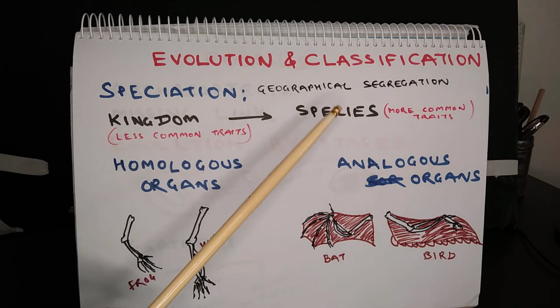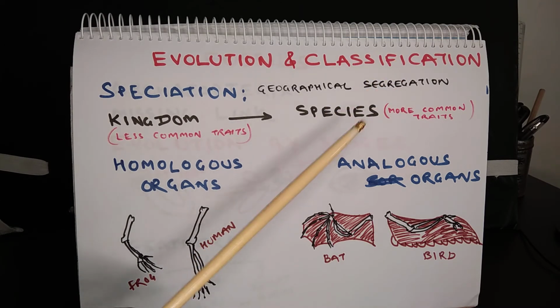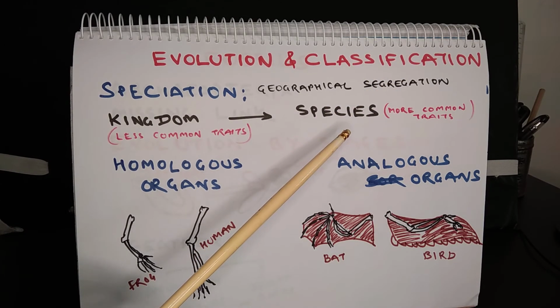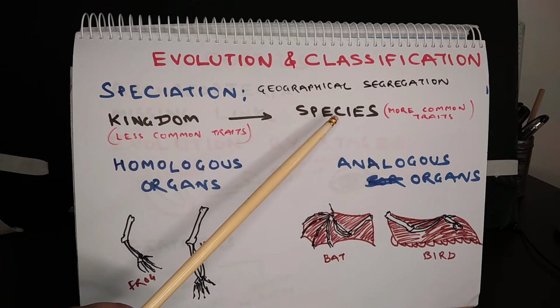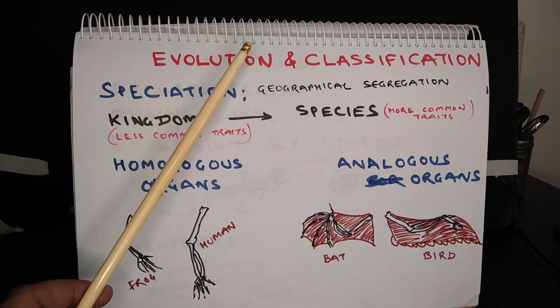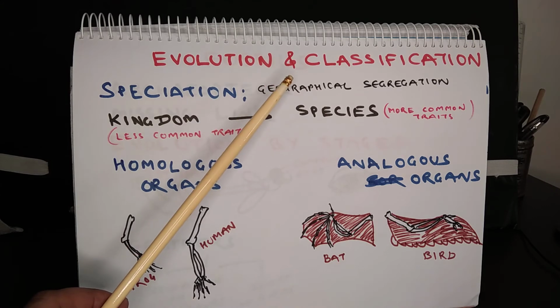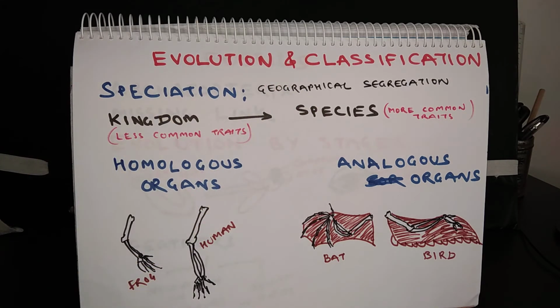The members of a species have more common characters. Say all the human beings have more common characters. All of them are upright walking, have a larger brain compared to other animals, and can use their hands for handling tools and so on.